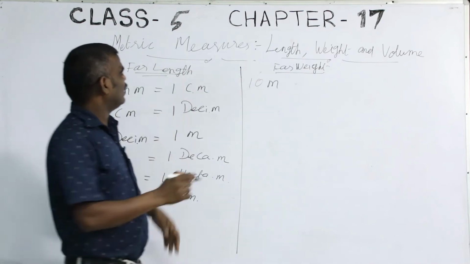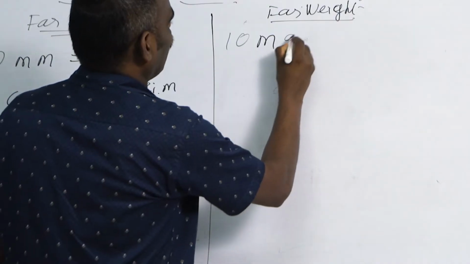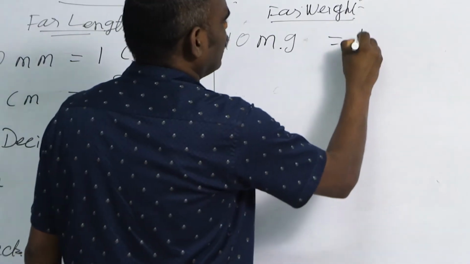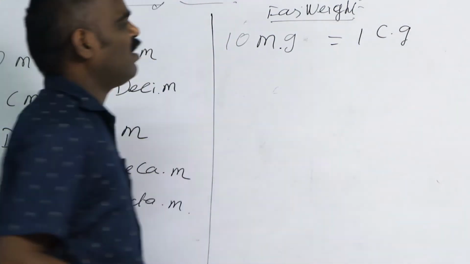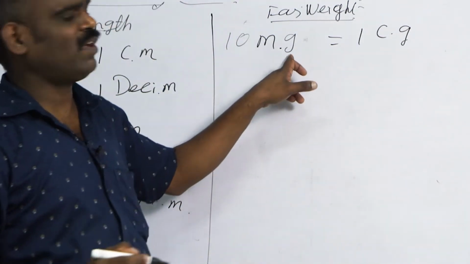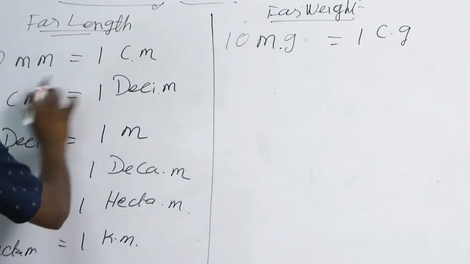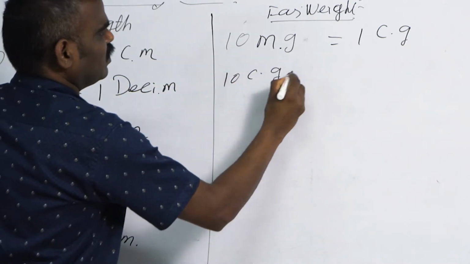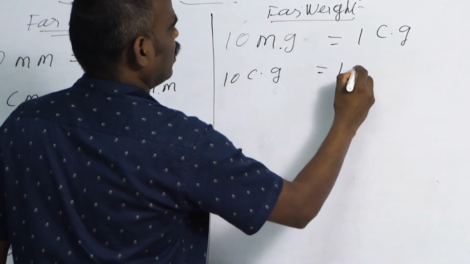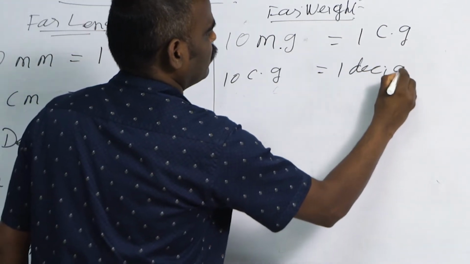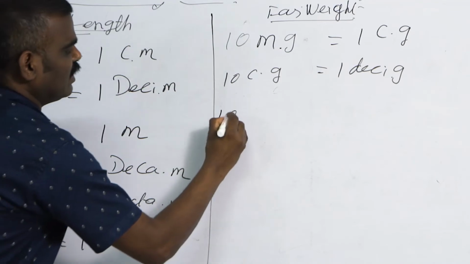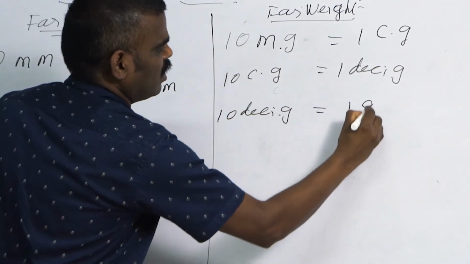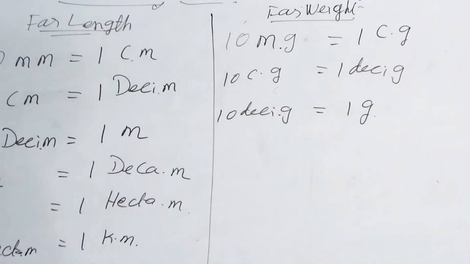For weight, 10 milligrams equal to 1 centigram. Next, 10 centigram is equal to 1 decigram. 10 decigram is equal to 1 gram, G stands for gram.